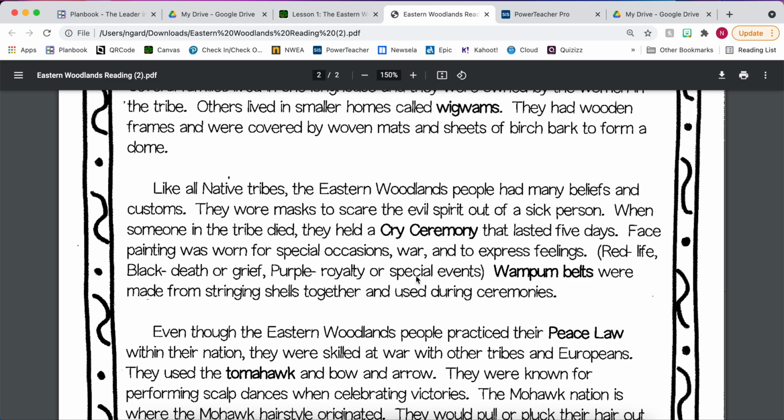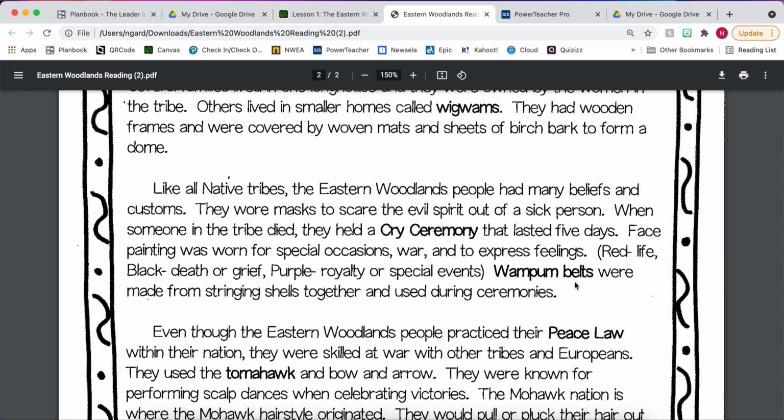Purple was royalty or special events. So maybe if they had special things for the chief of the tribe, or maybe they had a wedding, they might use purple. And red meant life. So maybe there was a new baby born, and they would use red face paint so that it kind of expressed some of their feelings.